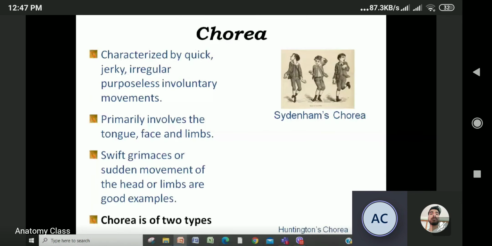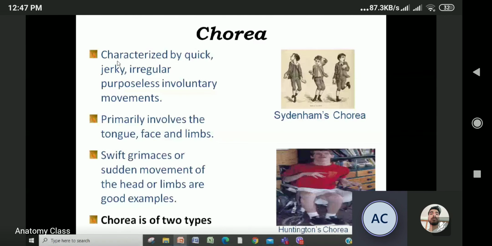यो chorea पनि two types हुन्छ, right? It is characterized by quick, jerky, irregular and involuntary movements. And it involves tongue, face and limbs. Tongue, face र limbलाई involve गर्छ है. And swift, sudden movement of the head and limbs are good examples. यसमा के हुन्छ त? Sudden movement हुन्छ है.